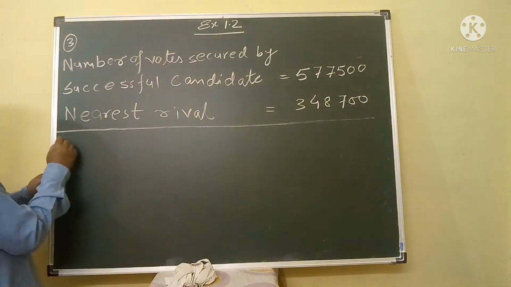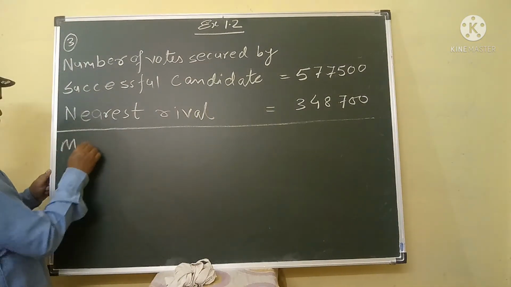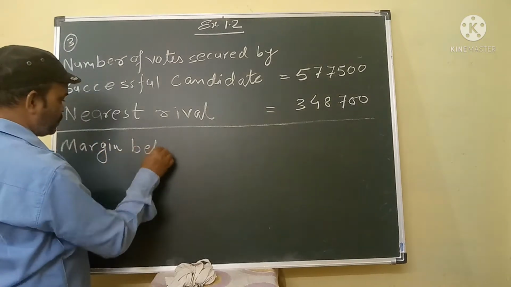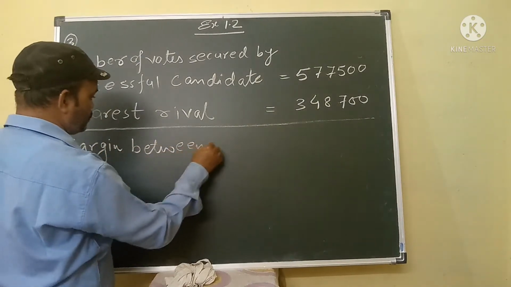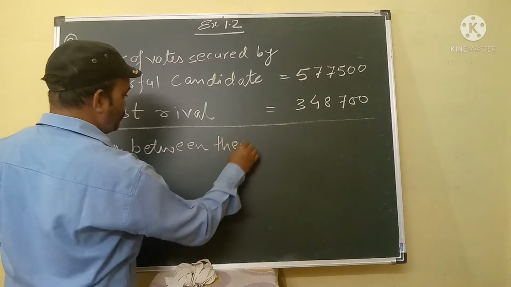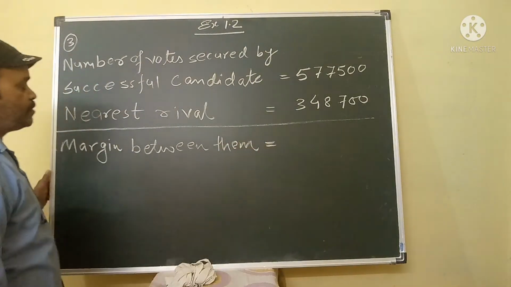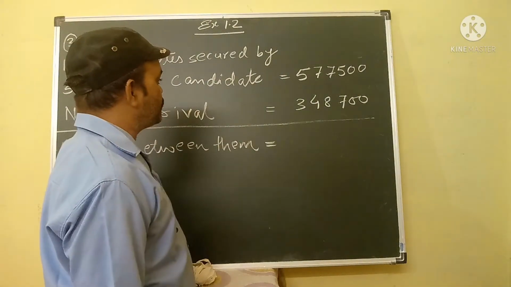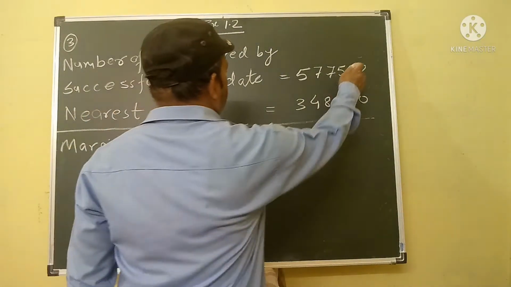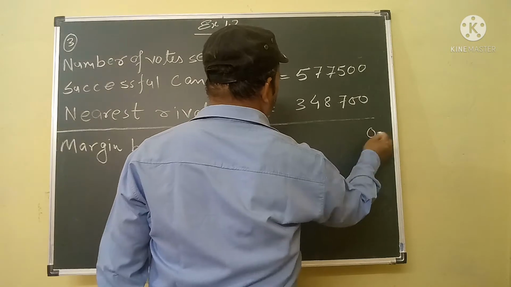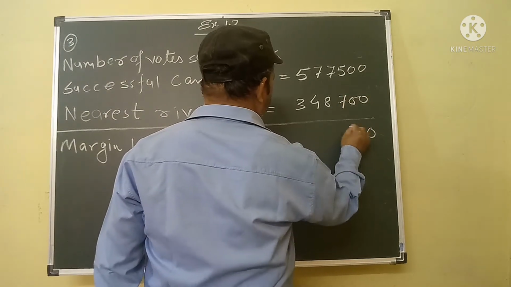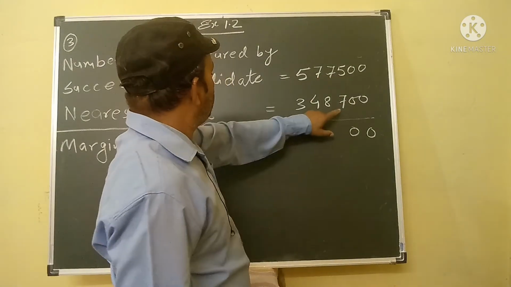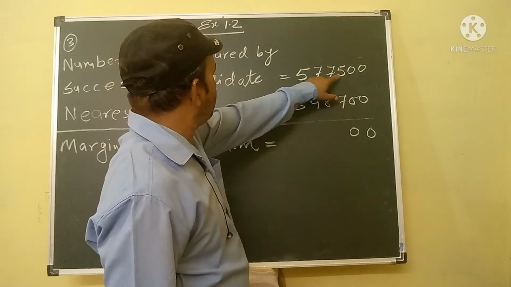So the margin between them, let us proceed. What is the subtraction procedure? 0 minus 0 is 0, 0 minus 0 is 0. This is 7 and this is 5. We cannot subtract 7 from 5.